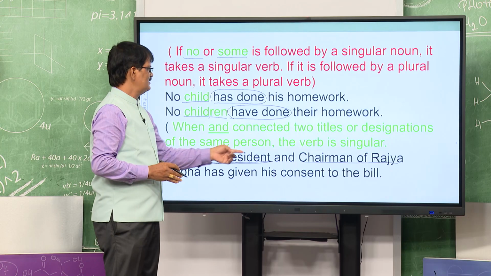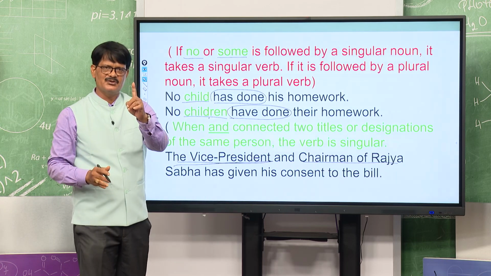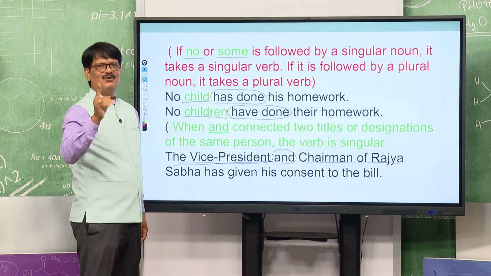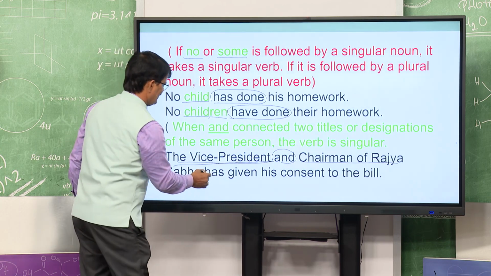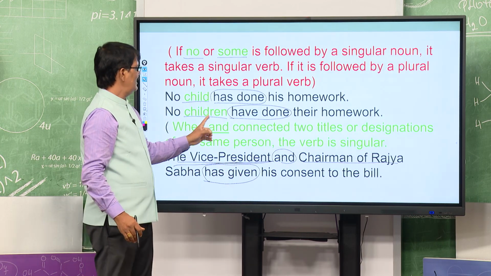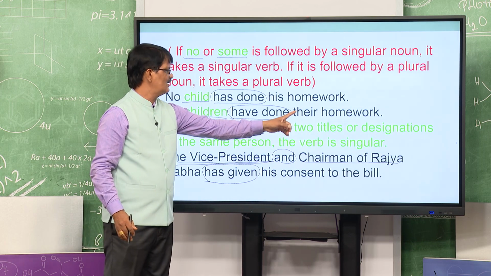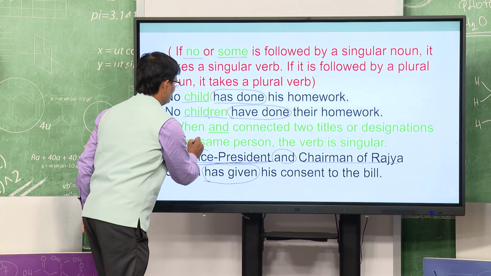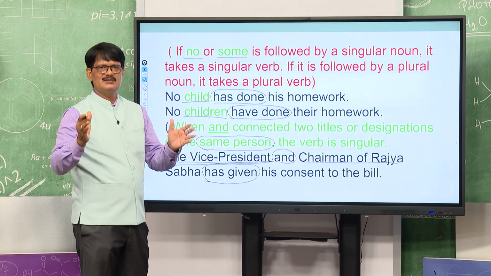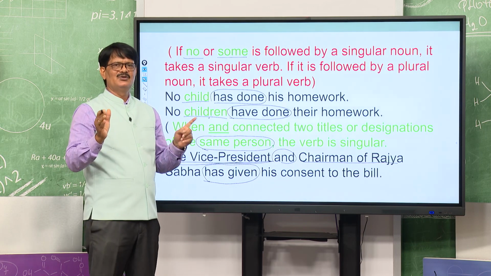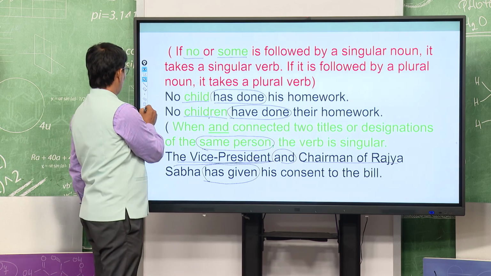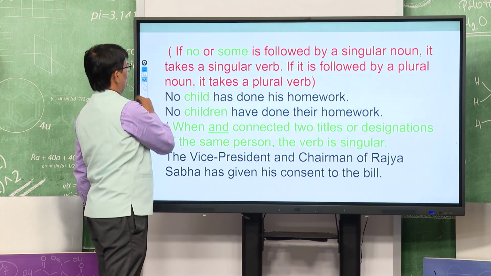The vice president and the chairman of Rajya Sabha are the same person, though we have connected them with and, the verb is singular, has given. Okay, this is clear to you. Remember, when and connects two titles or designations of the same person, the person is one, so definitely the verb will be singular. Thank you. Then we will go to the next.